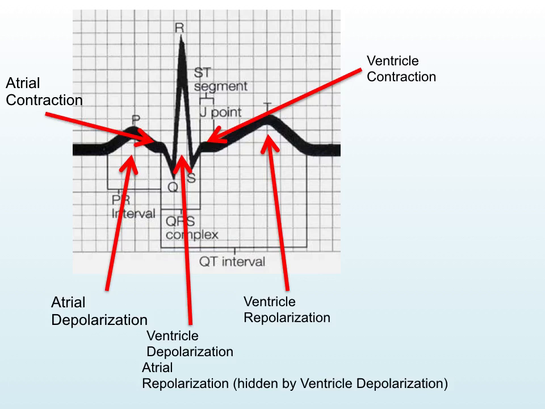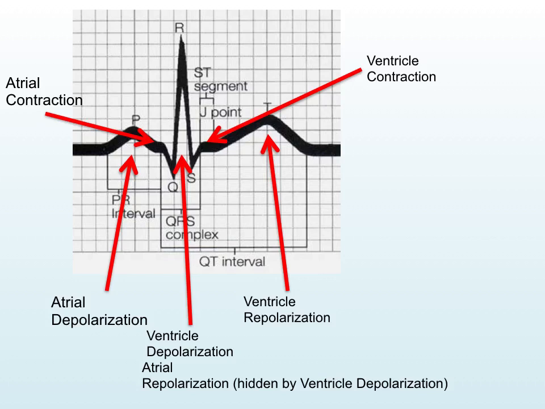So what we end up seeing here is the systole of the atria in the PR interval and the systole of the ventricle in the QRS complex, with the diastole of the ventricle within the T wave.